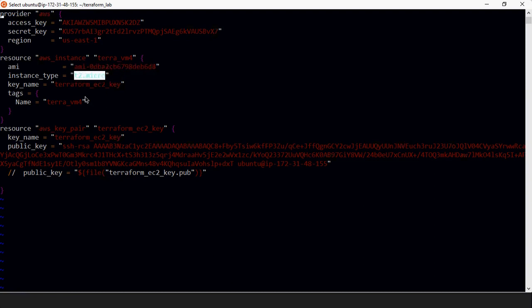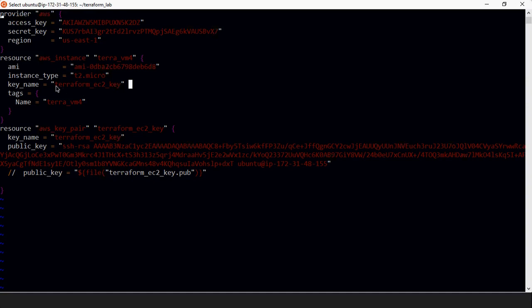This is the type of your instance, and here is the key name, which is basically your .pem file, or you can say your secret key file.